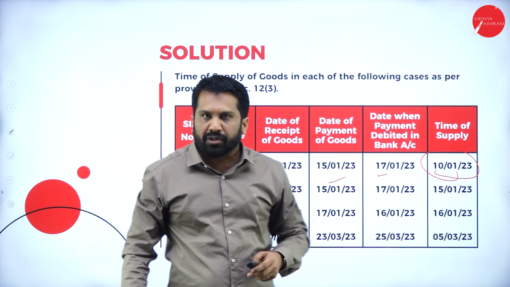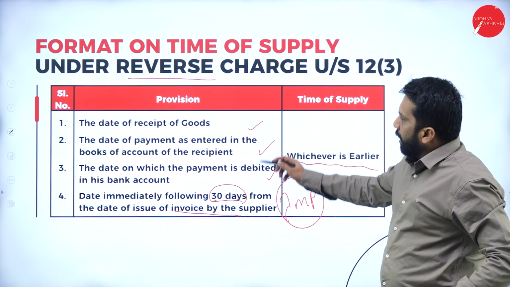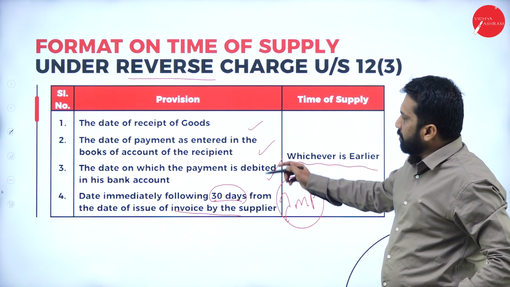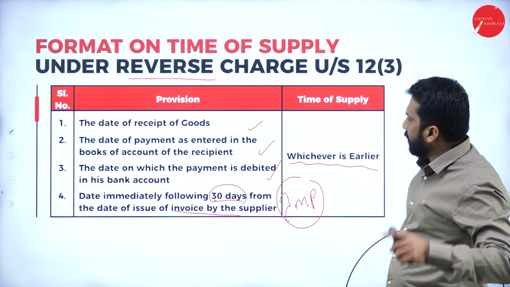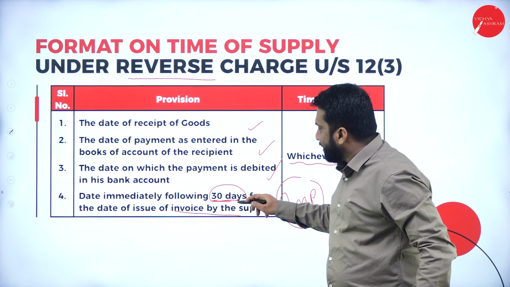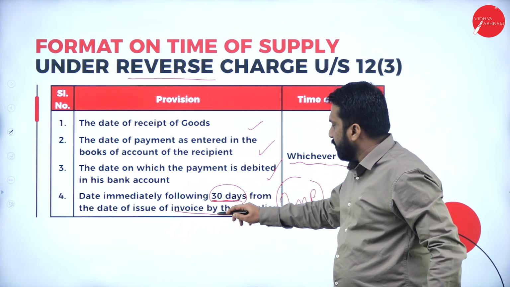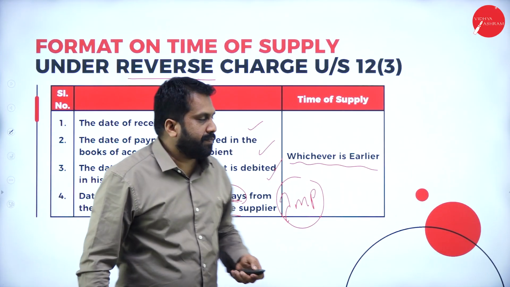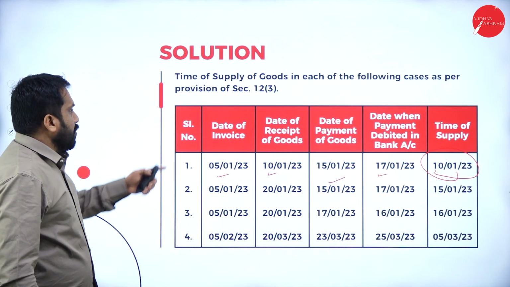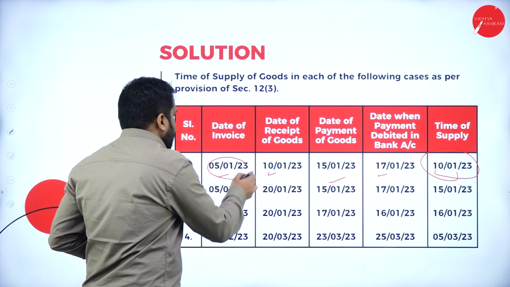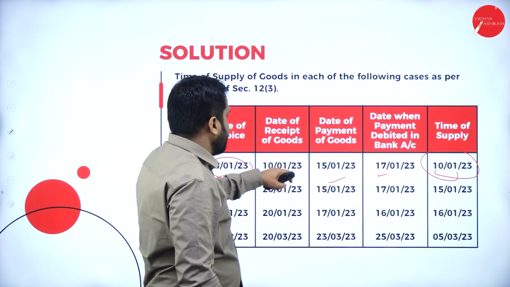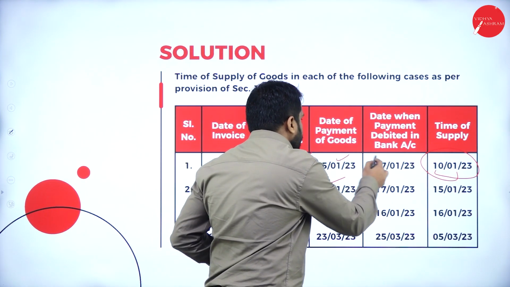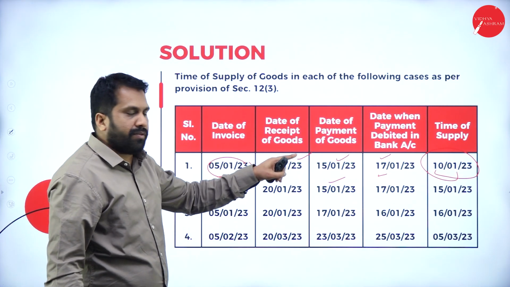I'll go back to your question. In this, they have not mentioned the date of invoice. The invoice is considered only 30 days from the date of issue of invoice by the supplier. Date of invoice will not be considered. So that's why we have ignored this date of invoice. We checked these 3, 1, 2, 3. Whichever is earlier, we considered.